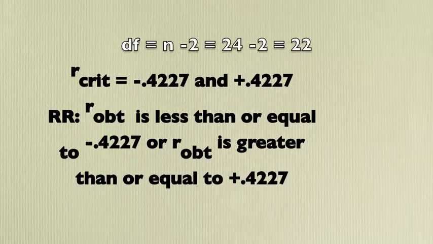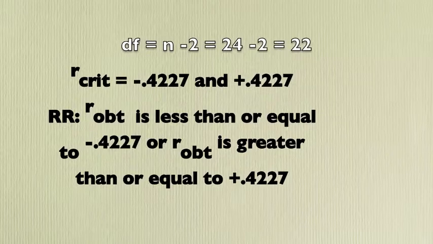In order to determine the rejection region, some other information is vital to know. For this question, you can assume that alpha equals 0.05, and you also must determine the degrees of freedom. For this question, the degrees of freedom equals n minus 2, which is 24 minus 2, which equals 22.